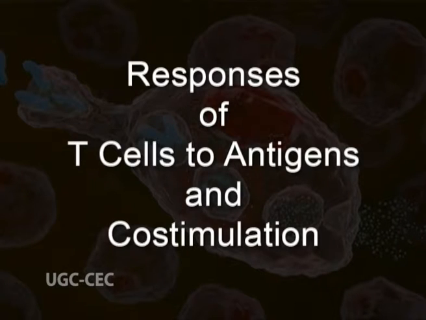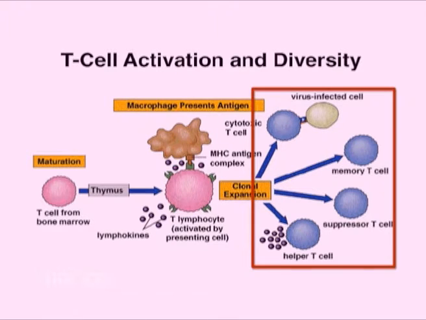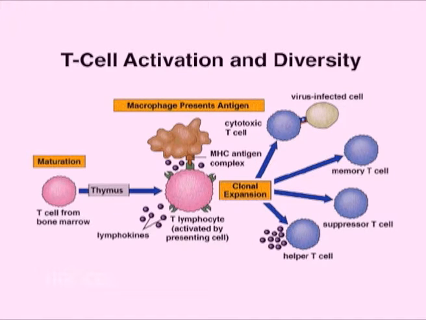Responses of T cells to antigens and co-stimulation. The antigen recognition and co-stimulation by T cells triggers a series of reactions resulting in the clonal expansion of the antigen-specific lymphocytes and differentiation of naive T cells into effector cells and memory cells. The activated T cells secrete cytokines which act on T cells themselves and other cells involved in immune defenses.